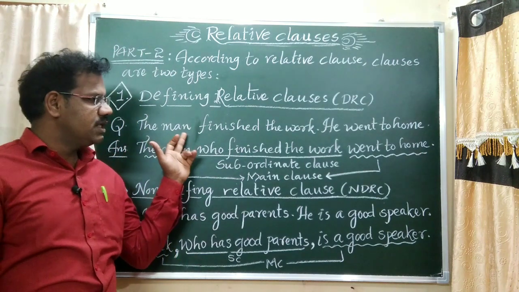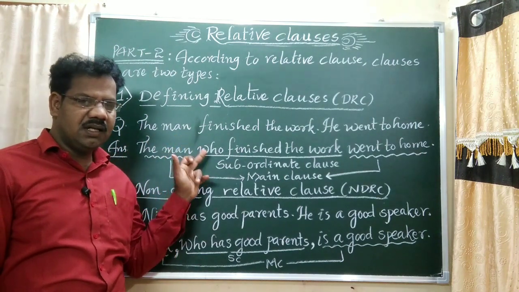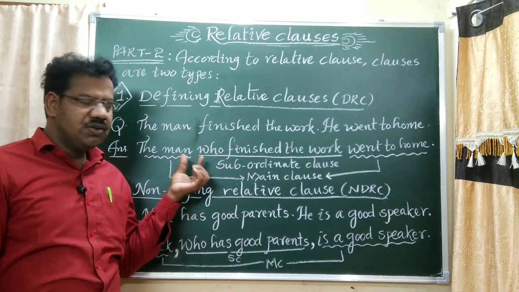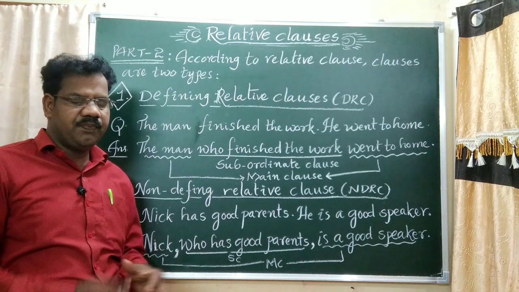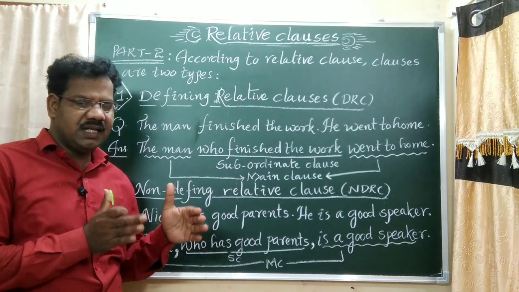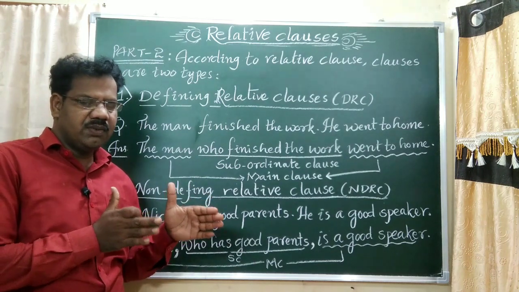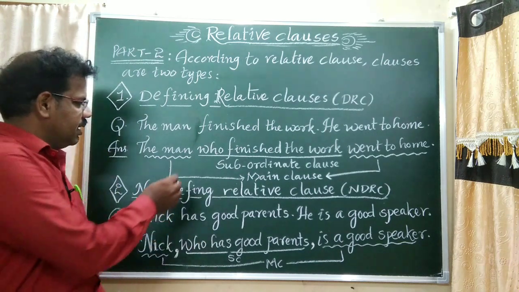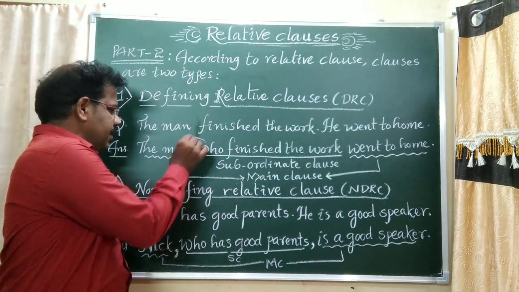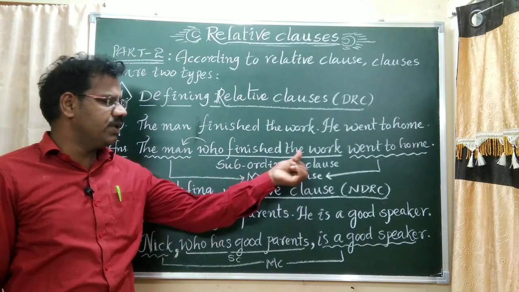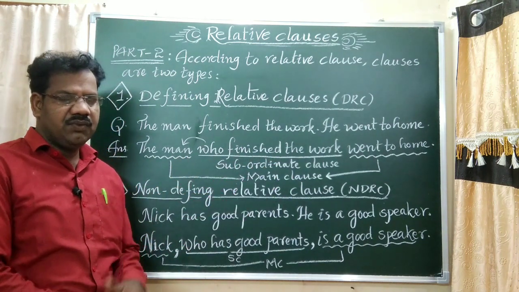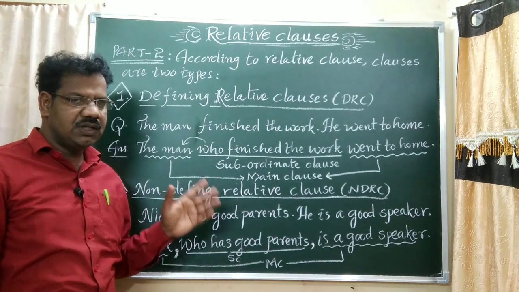Two sentences are written as one sentence using the relative pronoun who.